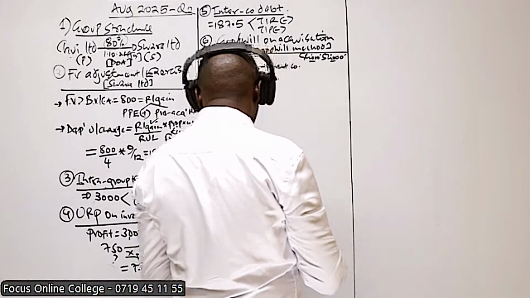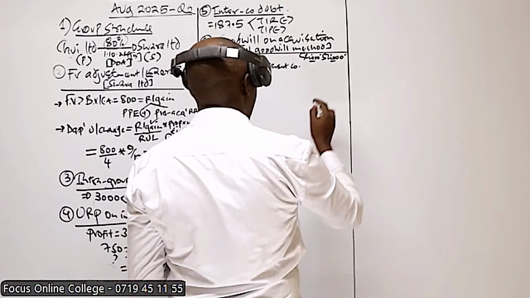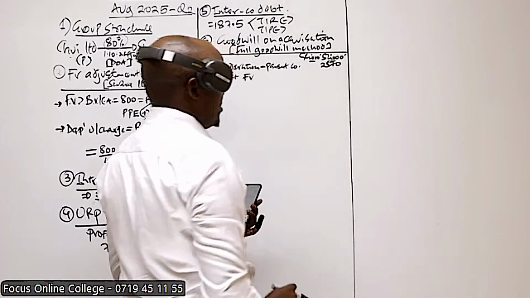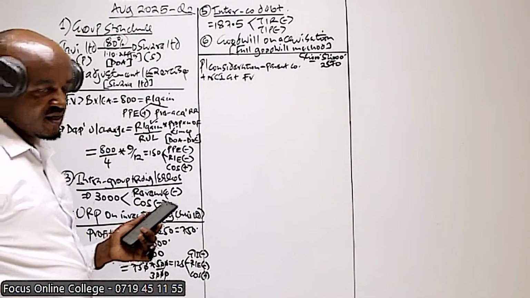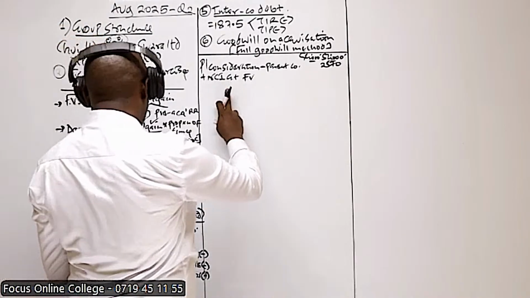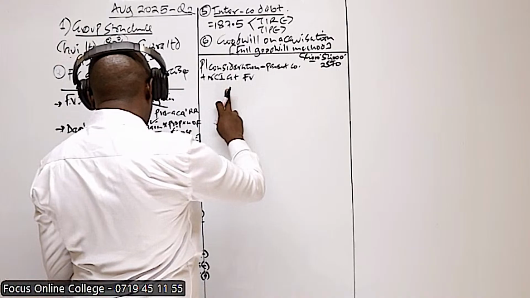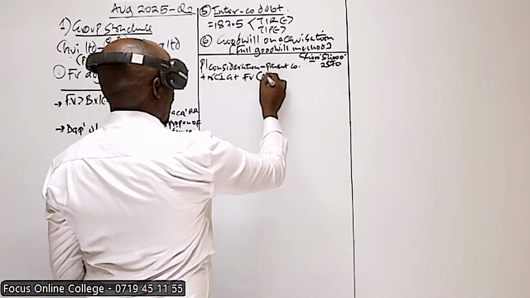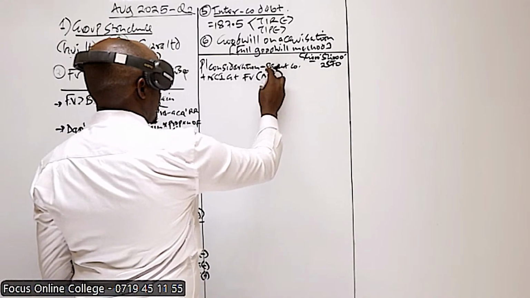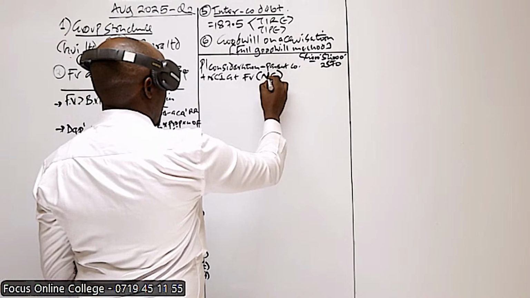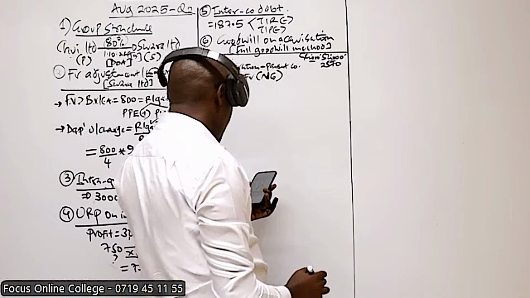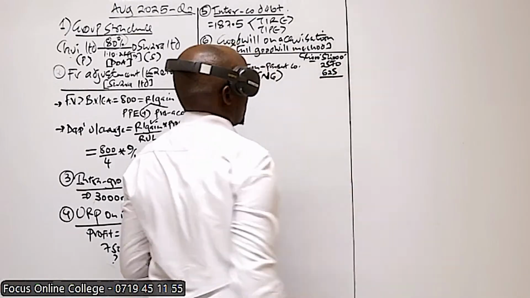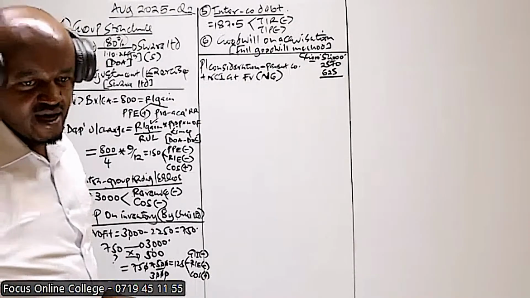That one is an amount of 2,570,000. That is the purchase consideration paid by the parent. And then we have this NCI at fair value. This one is given in note number 6. In note number 6, NCI at fair value is 625. So we add those 2 values there.